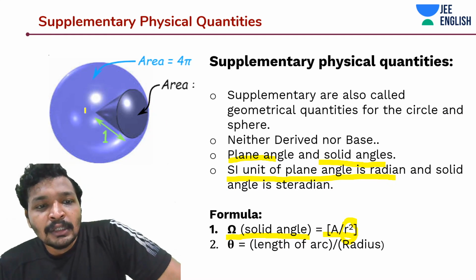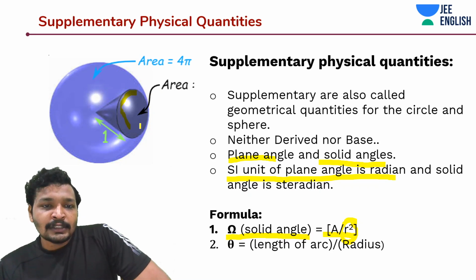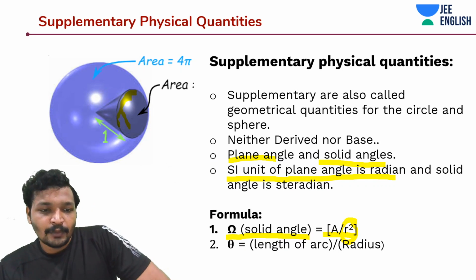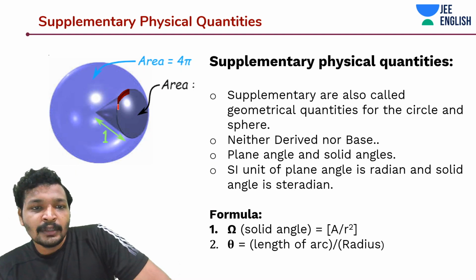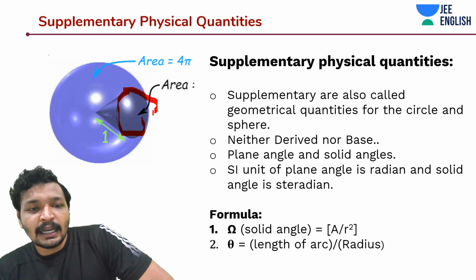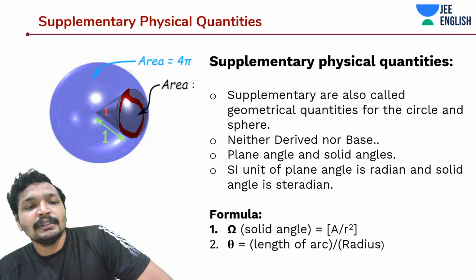So let's assume I have to calculate the solid angle over here. I choose a red color. You see this cone? This cone over here is subtending a solid angle.